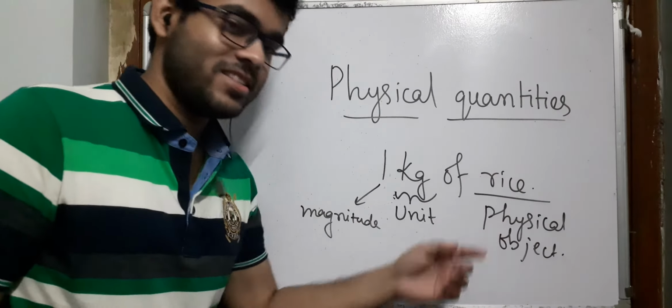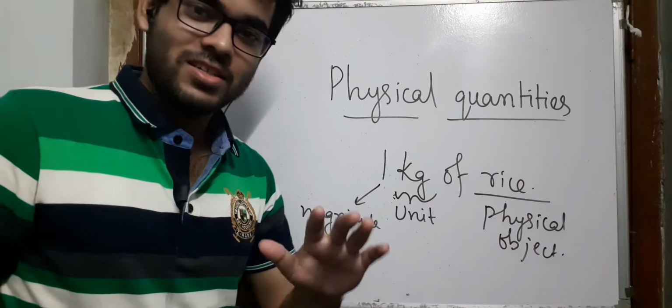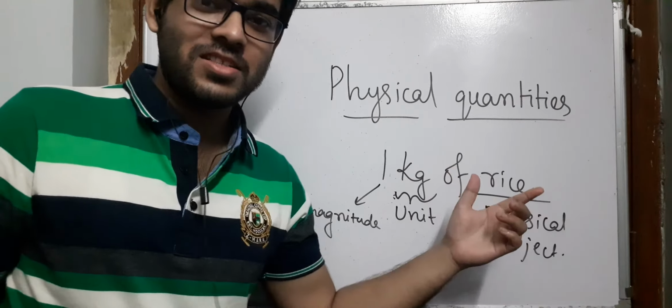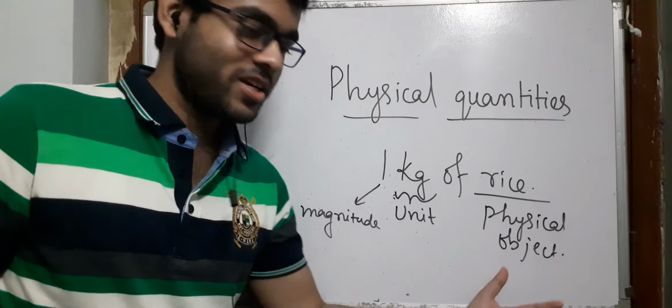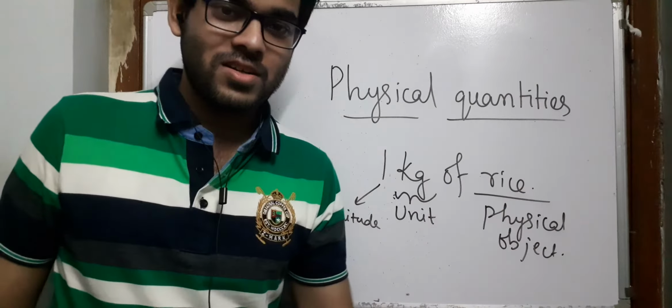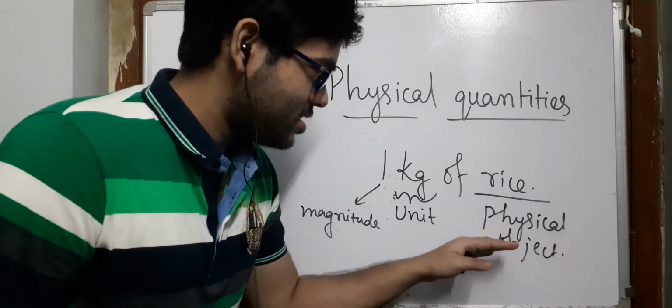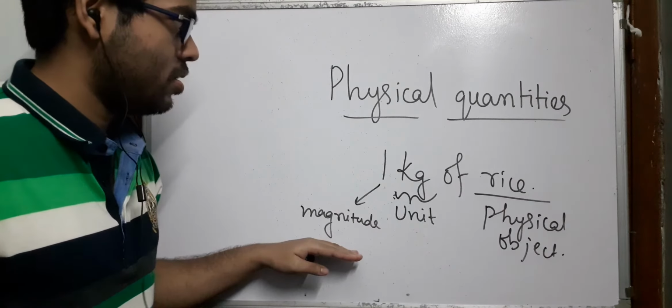You take English sentences and you find out noun, verb, pronouns, etc. In physics, I will give you a sentence, and you have to find out which are units, which are physical objects, which are magnitudes or numbers. Okay, so this is the physical object, this is the unit and this is the magnitude.